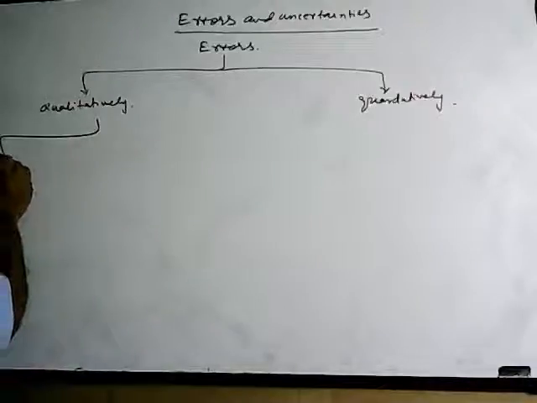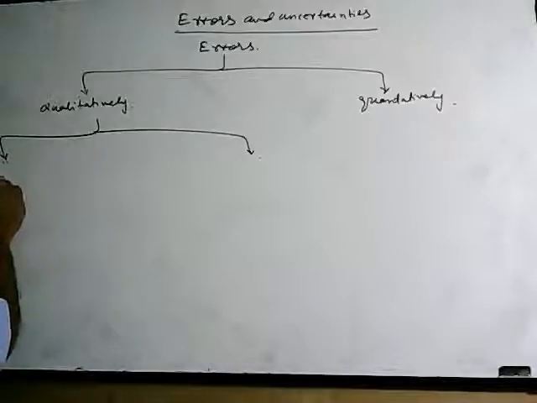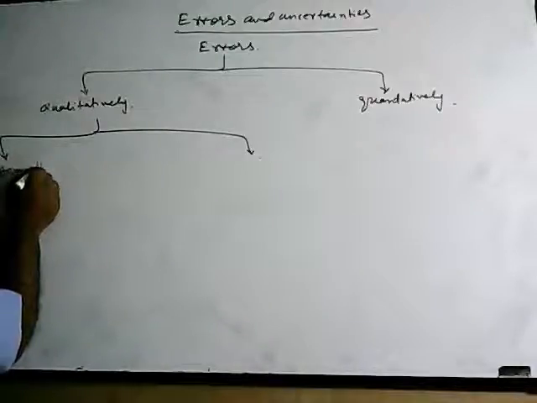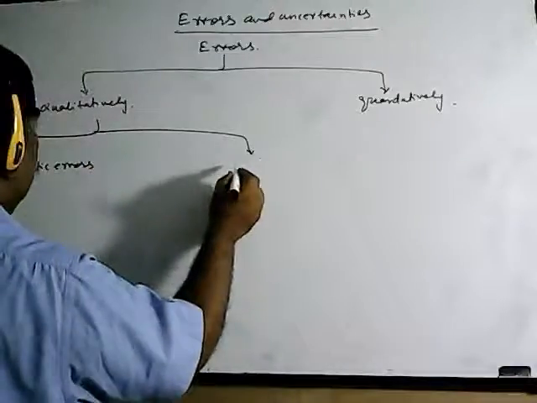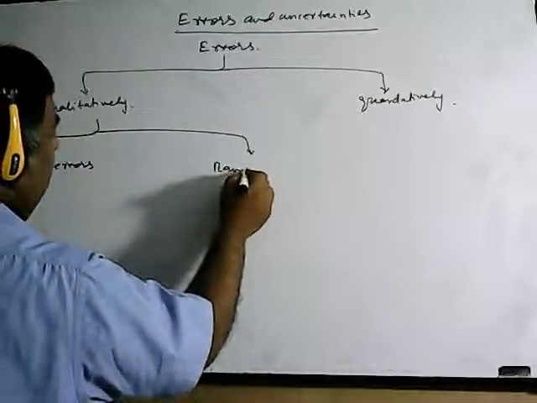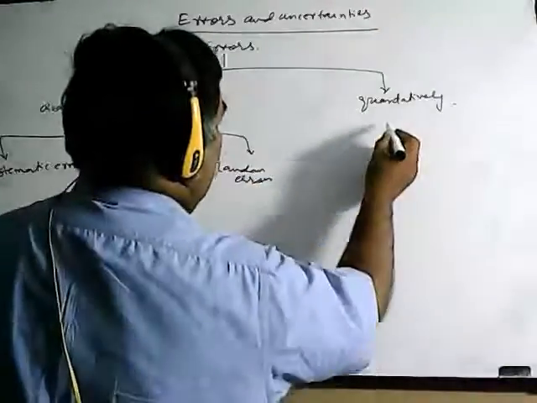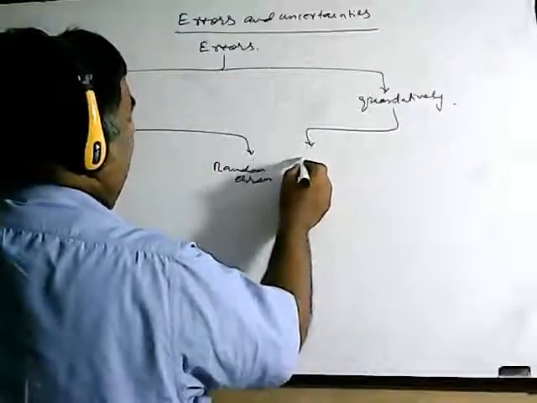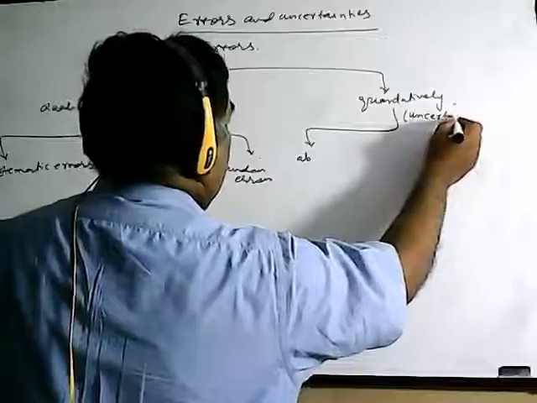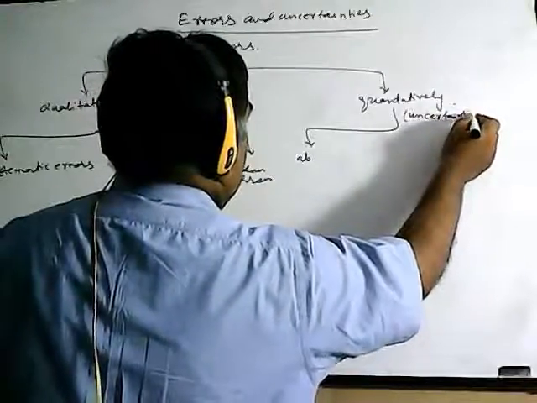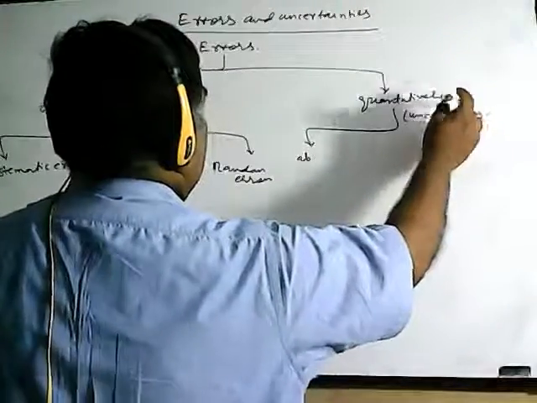Qualitatively, errors come in two types: some are known as systematic errors, and some are known as random errors. When we analyze them quantitatively, they are known as uncertainties.